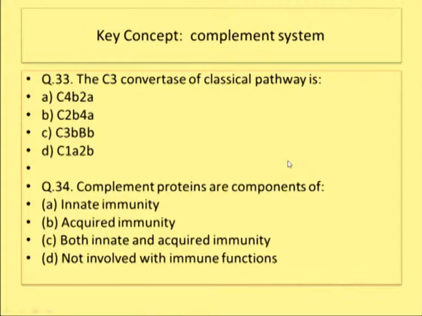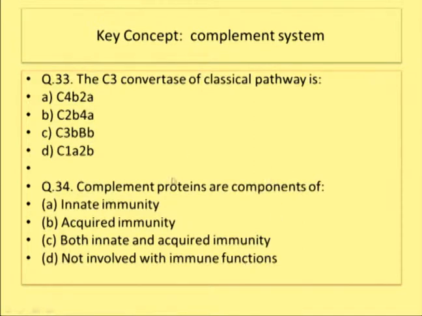Complement proteins are low molecular weight glycoproteins which are present in the serum, which act in a cascade like fashion to generate a specific assembly of proteins that is called the membrane attack complex. This membrane attack complex lyses the foreign microorganisms or pathogens.